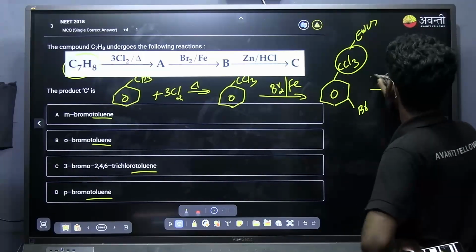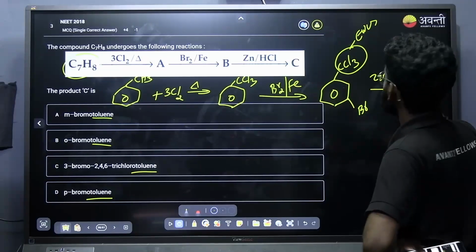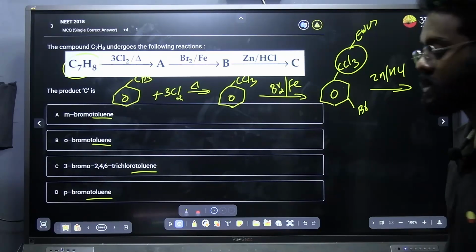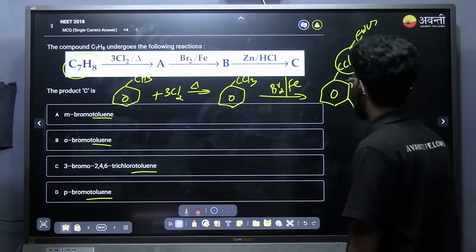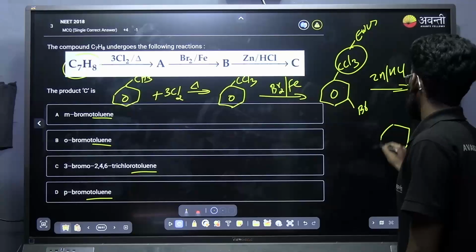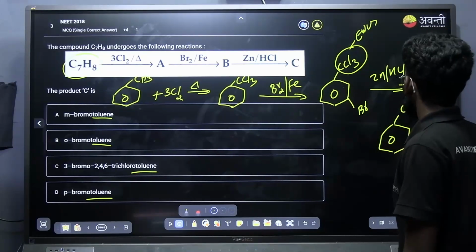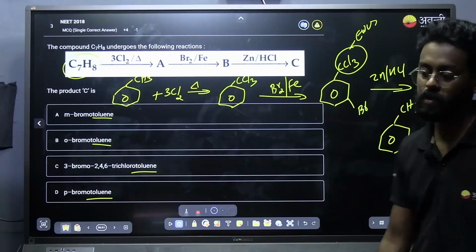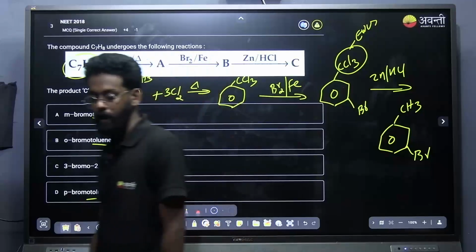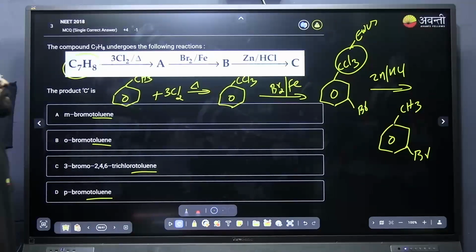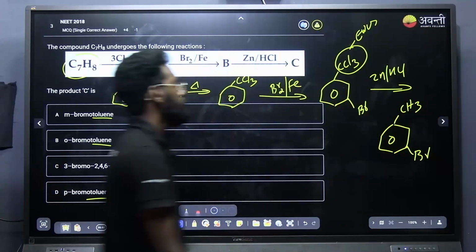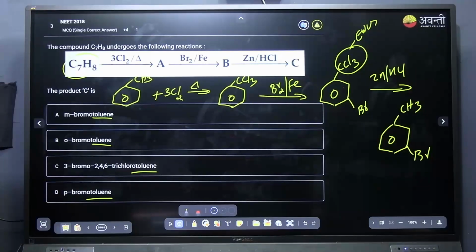Now the last one. Zn/HCl. What will it be doing? It's a special type of selective reducing agent. It will be reducing the CCl3 completely, and we will be getting the final product CH3Br. Yes. Got it, Sakshi? Any doubt? It's a special reducing agent. Just note it down. It will be completely reducing the CCl3 and converting it into toluene with a meta bromo product.